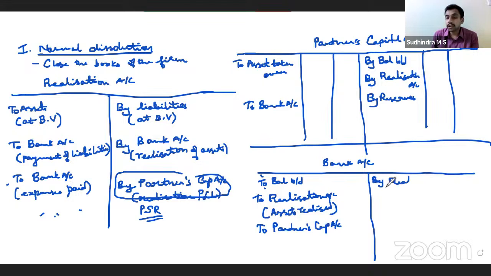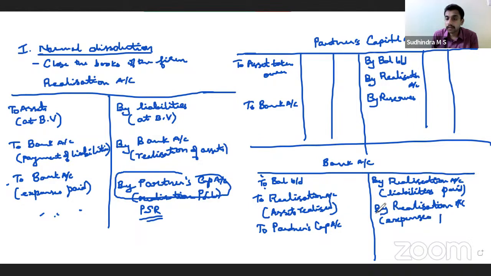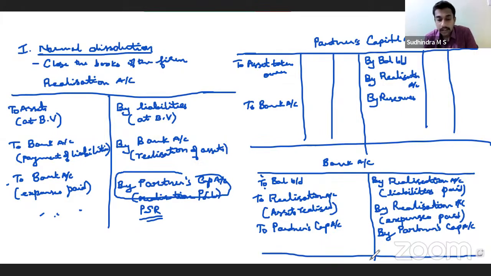By realization account, liabilities paid. By realization account, expenses paid. By partners capital account, if you have paid towards any of the partners. This should tally the bank account.